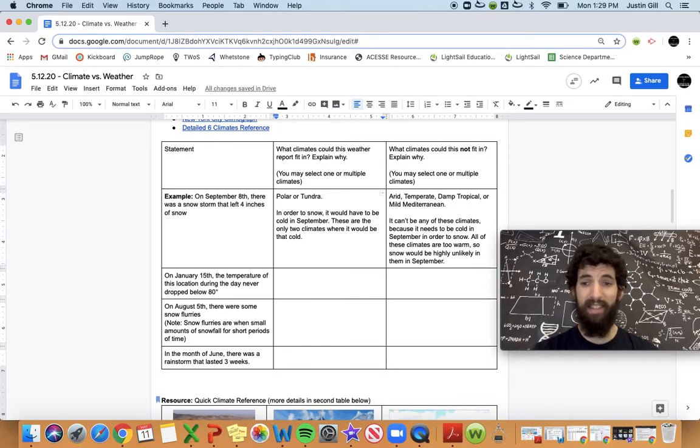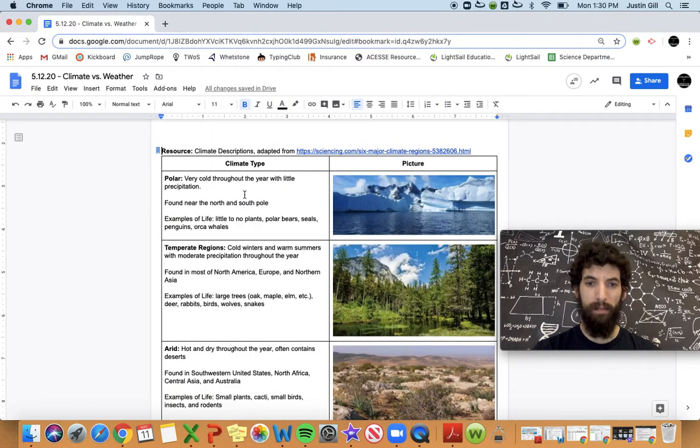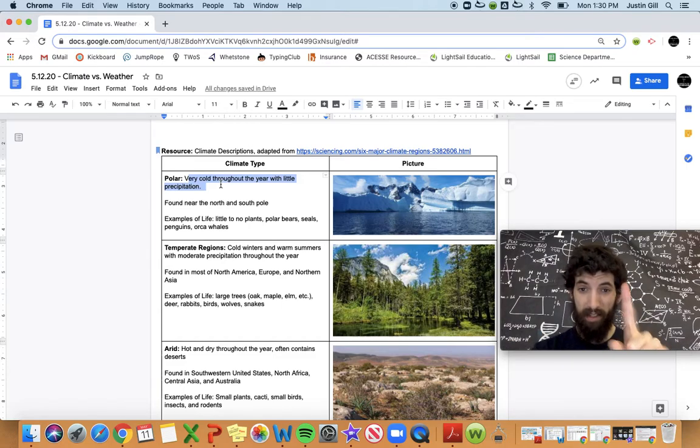However, to take this answer to be even better, if I think about precipitation between polar and tundra, if I go back to my detailed reference, I would know that polar climates, even though they're very cold, have very little precipitation. So the fact that I got 4 inches of precipitation in one day tells me that polar is unlikely.